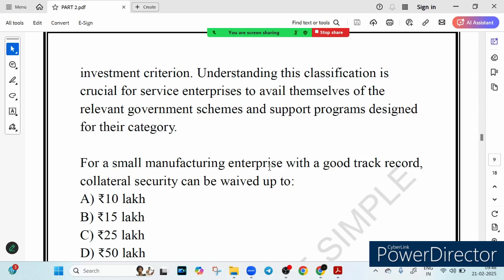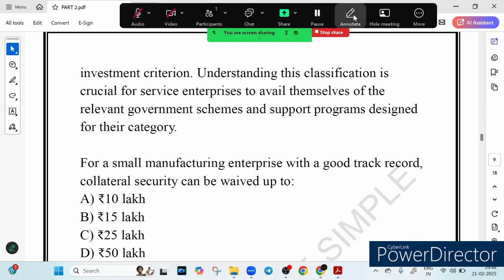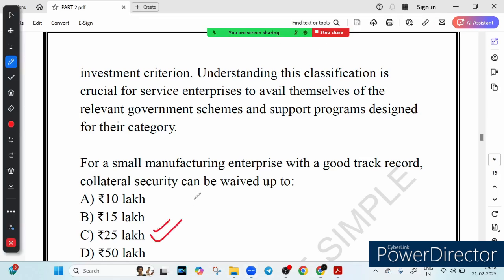10 lakh is wrong. While banks sometimes provide collateral free loan up to 10 lakh, the actual waiver limit for a small manufacturing enterprise is higher. 15 lakh is also wrong. Correct answer is 25 lakh. Option number C is the correct answer. You know why? Because bank can waive collateral security up to 25 lakh for a small manufacturing enterprise that have